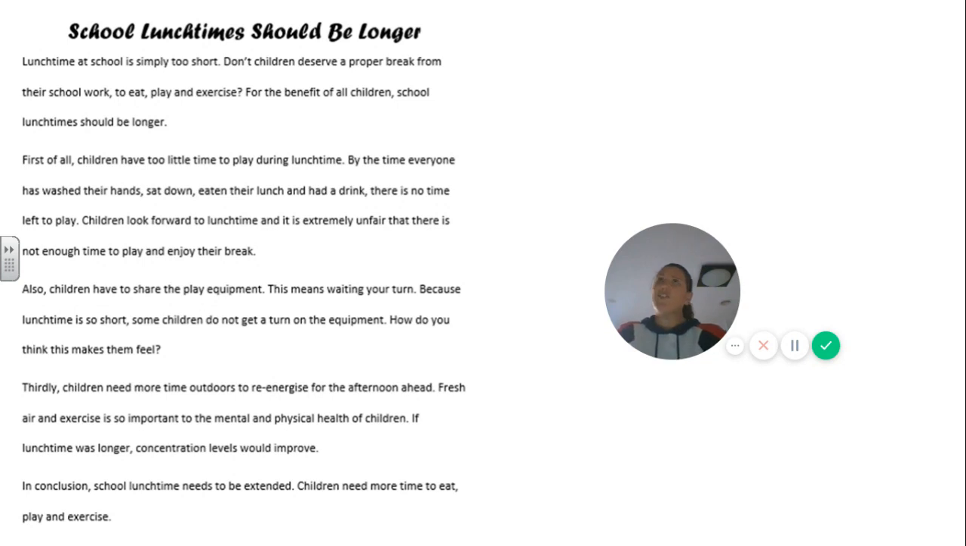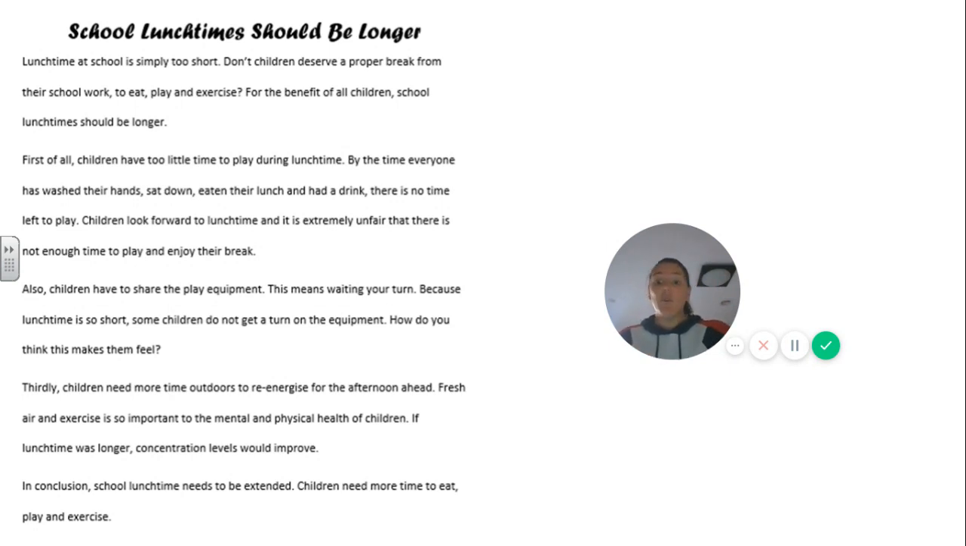Also, children have to share the play equipment. This means waiting your turn. Because lunchtime is so short, some children do not get a turn on the equipment. How do you think this makes them feel? Now, that's not high modal, but it is a rhetorical question. I wonder if Miss McLeod's talked about those.